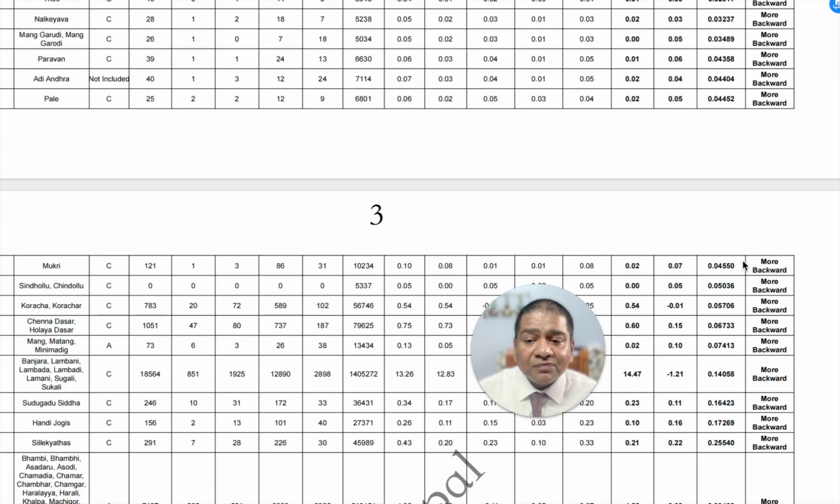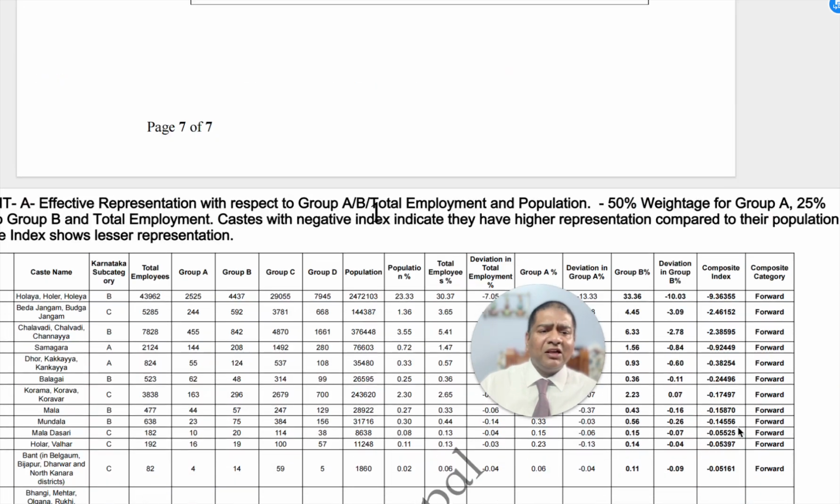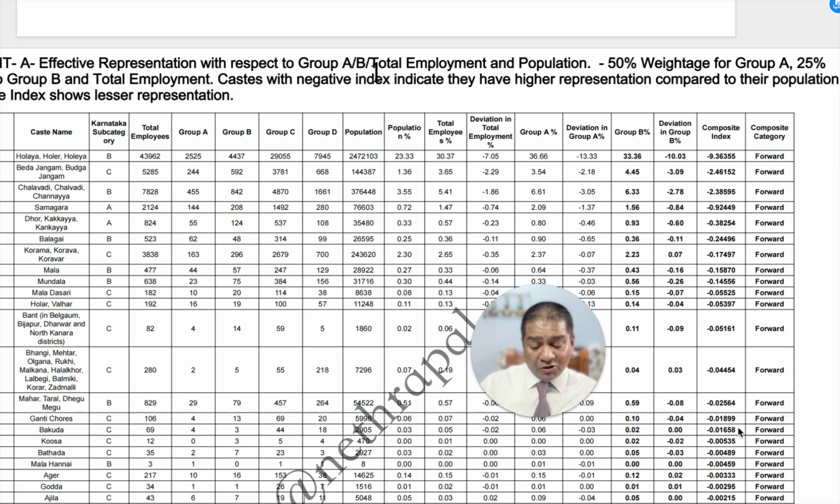Which is it? You may be guessing, because many people say that it is the Madhika caste. Madhika caste, they are 6.24% less represented. So this data clearly shows the gap. One caste has higher representation than their population, another caste doesn't have representation equivalent to their population, or they are less represented. So the positive figures here indicate that they are less represented than their population, and the negative figures indicate they are more represented than their population.